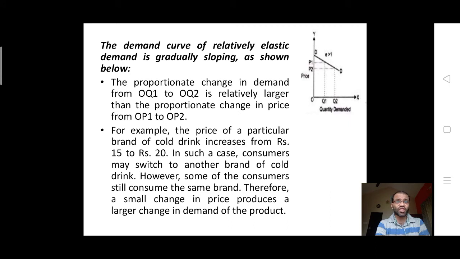The proportionate change in demand from OQ1 to OQ2 is relatively larger than the proportionate change in the price from OP1 to OP2. For example, the price of a particular brand of cold drink increases from Rs 15 to Rs 20. In such a case, the consumers may switch over to another brand of cold drink. However, some of the consumers still consume the same brand. Therefore, a small change in the price produces a larger change in the demand for the product.